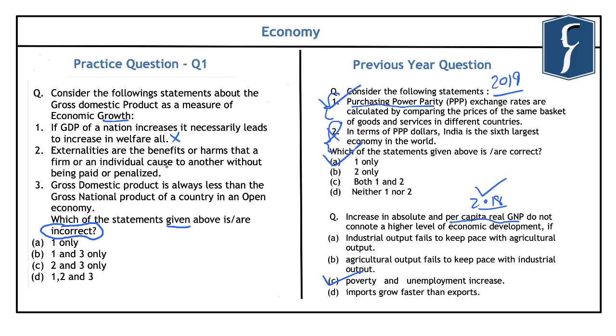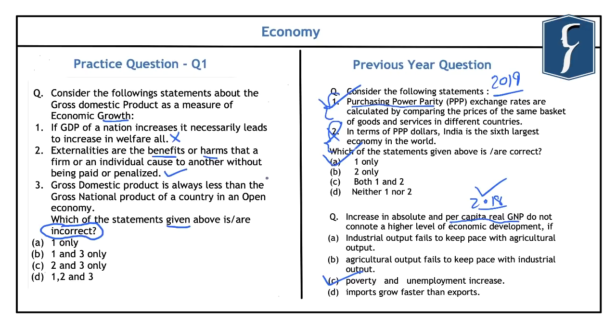So that is why these externalities are simply either the benefits or the harms that a firm or an individual causes to another without being paid or penalized. And regarding more about externalities, you can go through the NCERT, where the GDP as a measure of welfare has been discussed in detail, and it talks about GDP and the welfare of all. It talks about externalities and other shortcomings of the gross domestic product as a measure of welfare. So accordingly, this statement that is given here is correct.